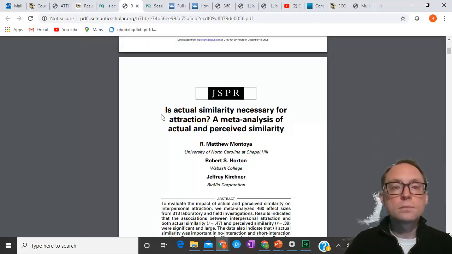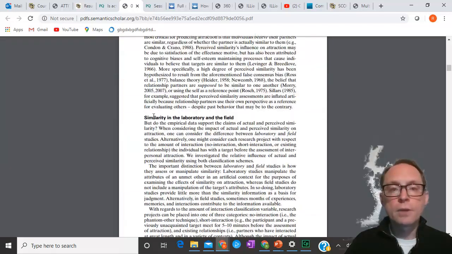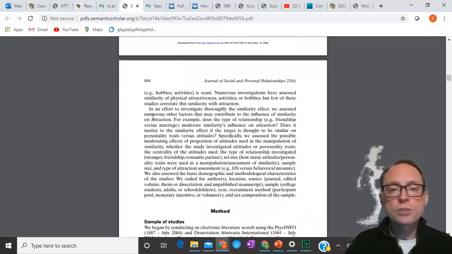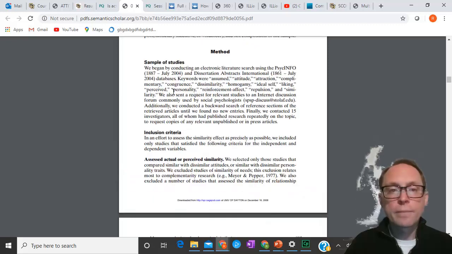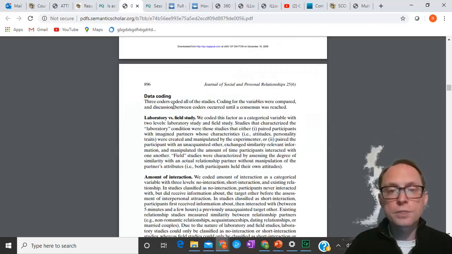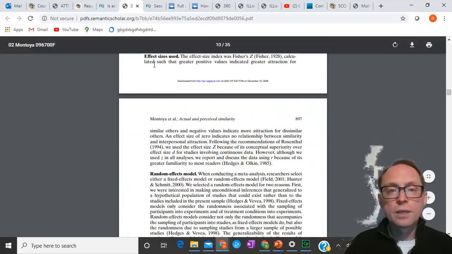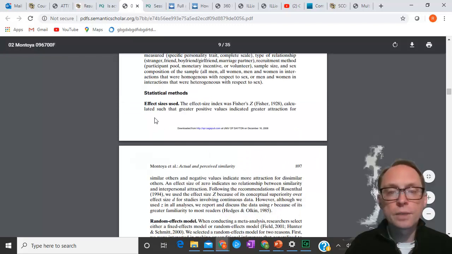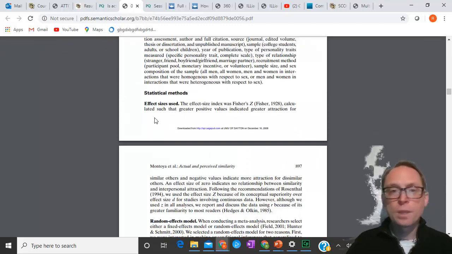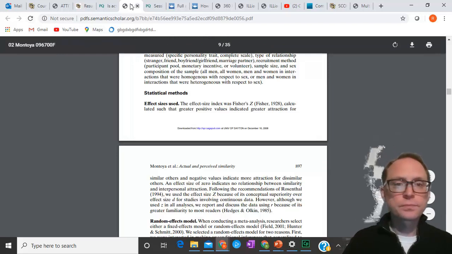They will, if I can scroll down, do an introduction, and then they'll talk about their method. And the method in this case is we're looking for all these different studies. We got the studies. Here's the sample, how we coded the data. Here's the statistical methods that we did. All right? So that is a meta-analysis.